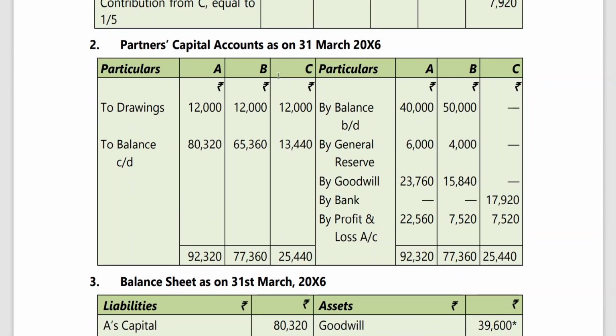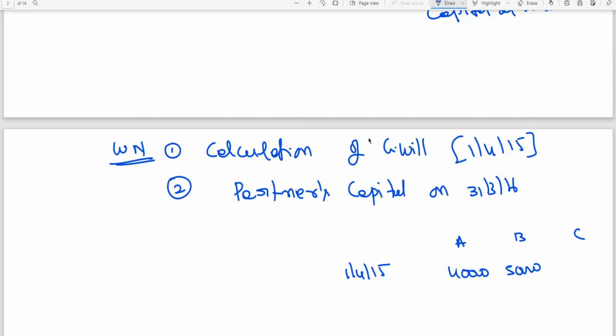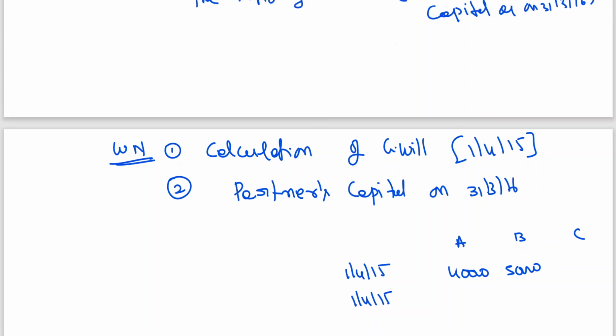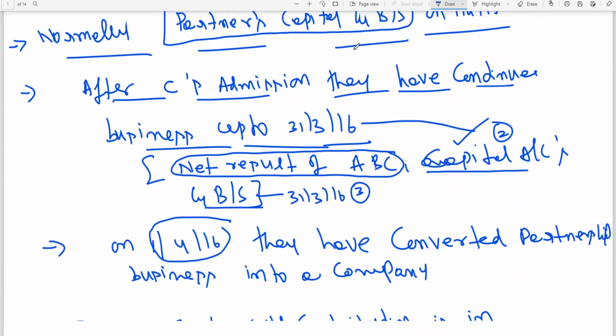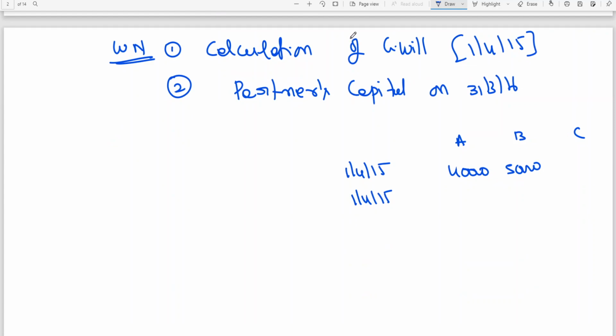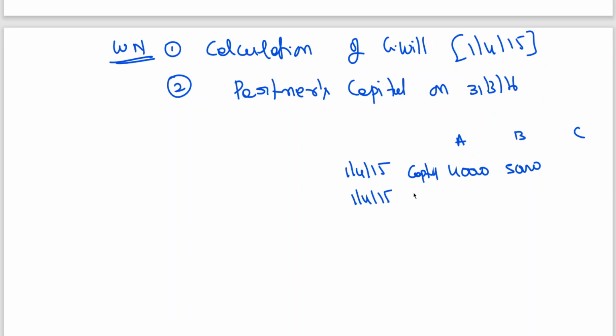So general reserve also, just for information, in the examination there is no need to show it, because it's a working note. General reserve is 10,000. They were sharing profits and losses earlier in the ratio 3:2. So 10,000 general reserve, this is capital balance. General reserve 10,000 times 3 by 5 is 6,000, and 4,000. This adjustment you are doing on the date of admission.